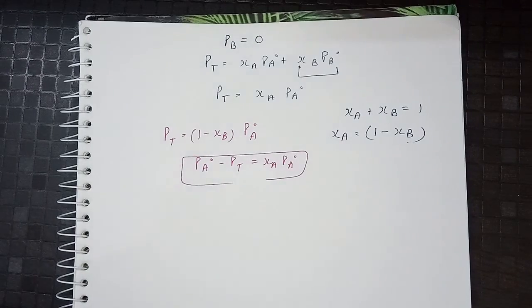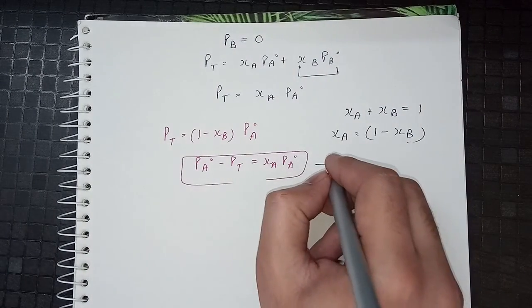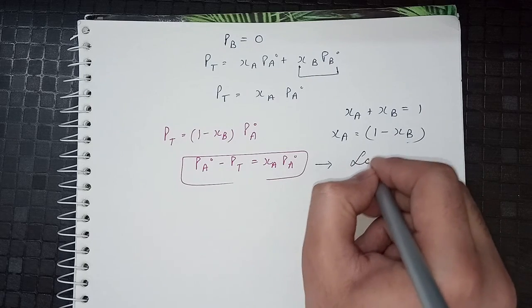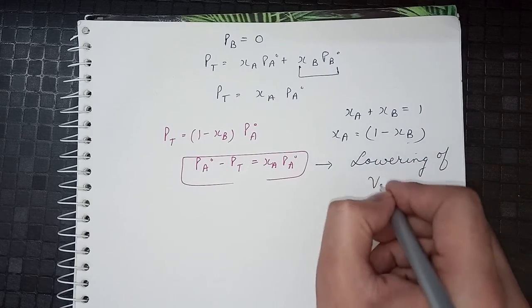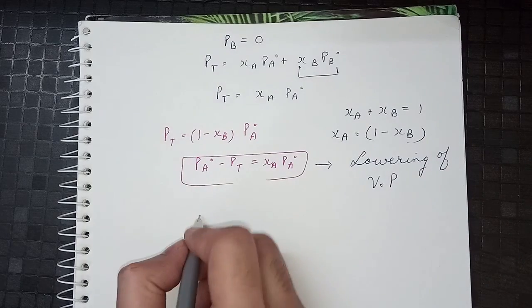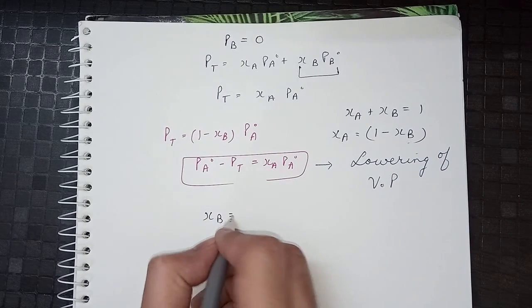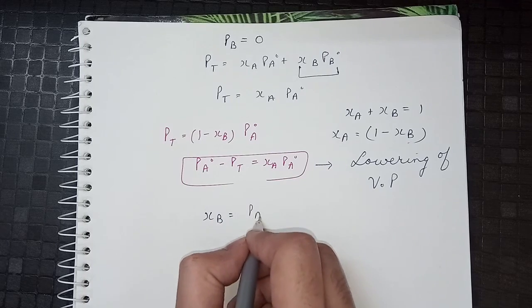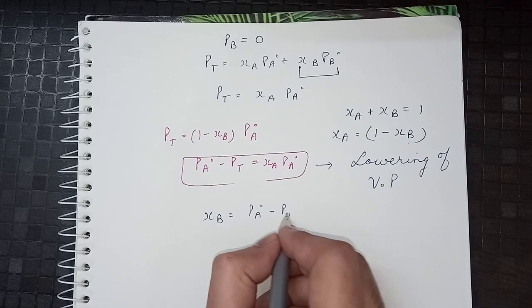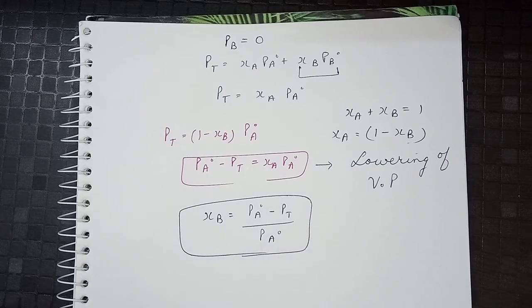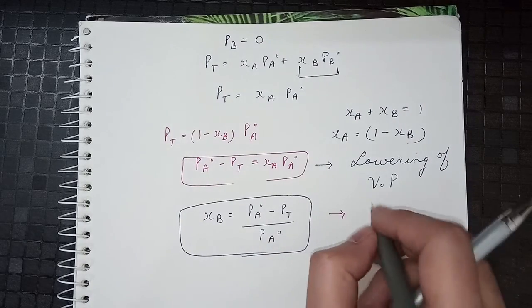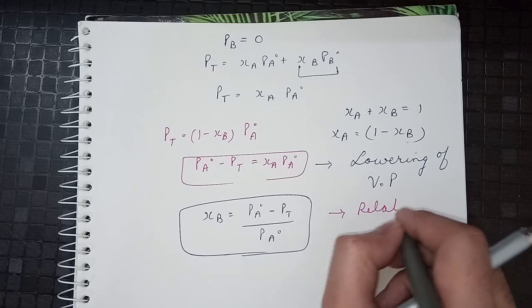This equation is known as lowering of vapor pressure, and if we further rearrange it, then XB will become PA naught minus PT over PA naught, and this is the relative lowering in vapor pressure.